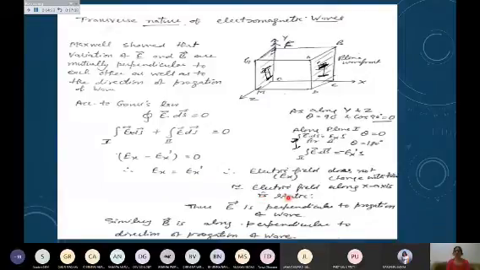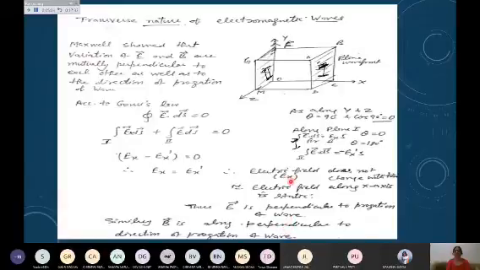If it is not changing along the x-axis, it is not parallel but has to be perpendicular to the propagation of the wave. Similarly, I may take the B component here and prove it on the same lines. I can say that B is also perpendicular to the direction of propagation of the wave.